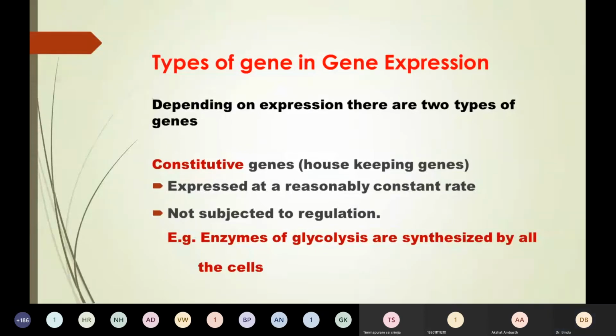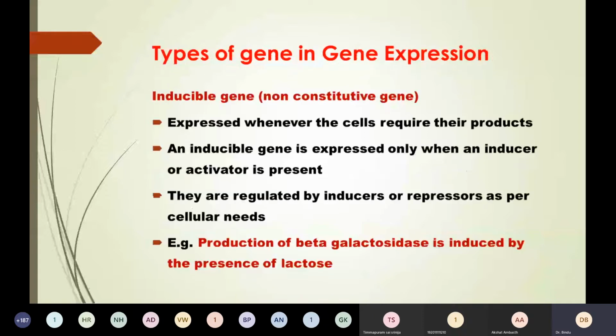Next is the inducible gene, or regulated gene, because these genes are expressed only when the products are required. Constitutive genes are expressed always, whereas inducible genes are expressed only when required.